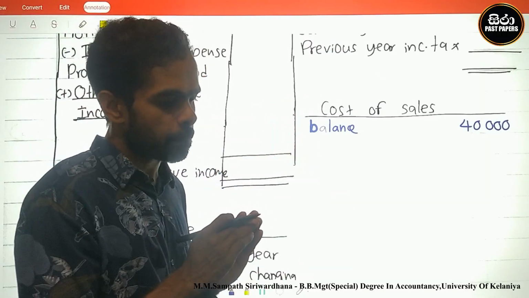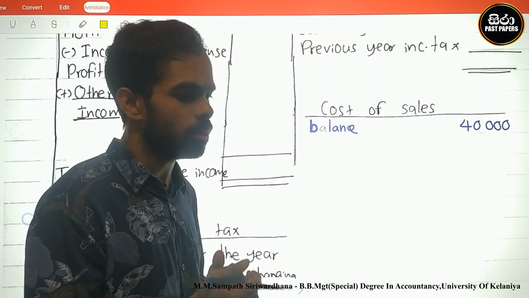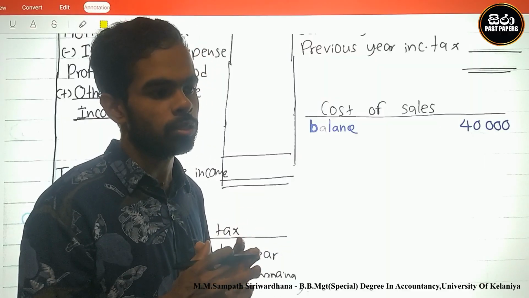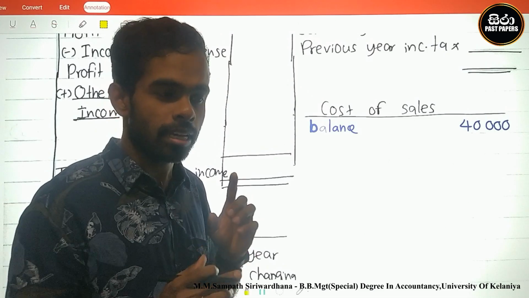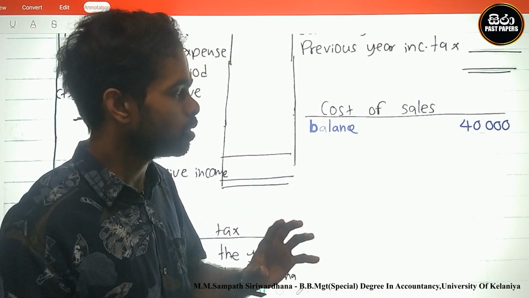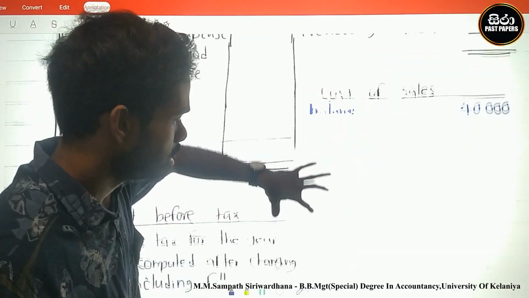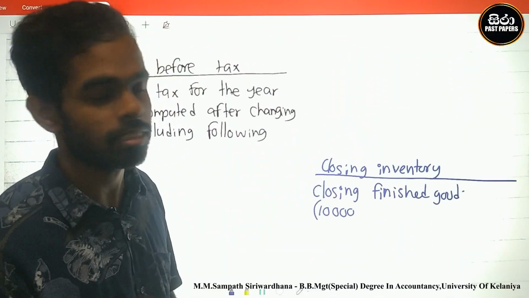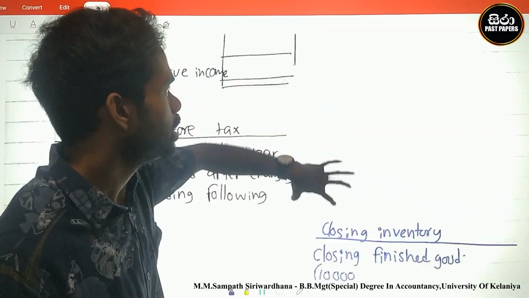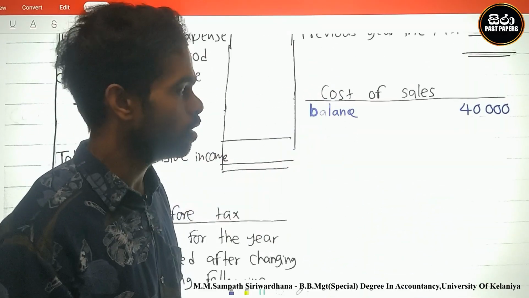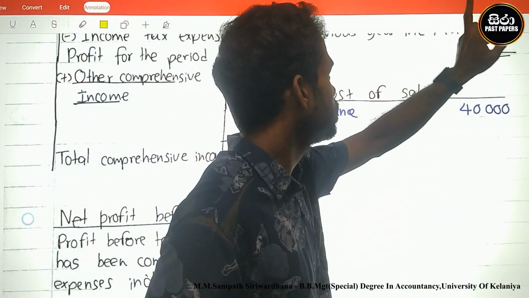At the calculation, there must be an adjustment to the manufacturing cost. There are two locations: one is cost of sale, and the second is closing inventory, 10,000 and 40,000. Therefore we must read the question.